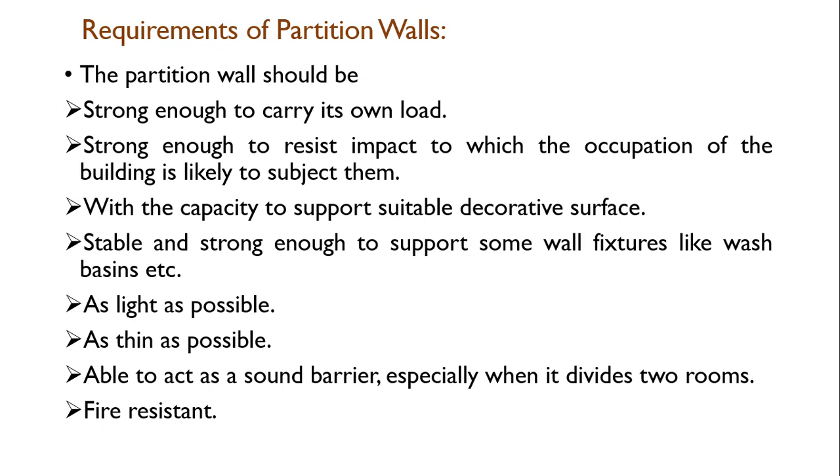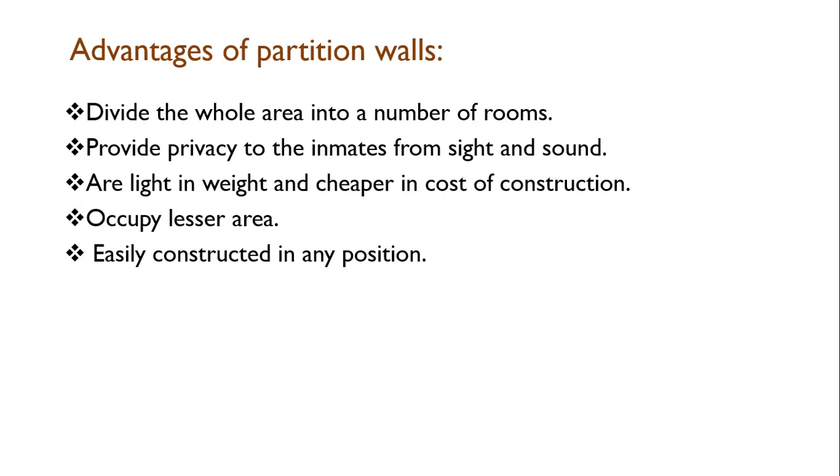They should be as light as possible, as thin as possible, because in the case of partition walls, the use is only to divide one room into another room or compartment. So it should be thin. If it is thin, obviously one will get sufficient usable area. It should be able to act as a sound barrier, especially when it divides two rooms, and it should be fire resistant. That is most important.